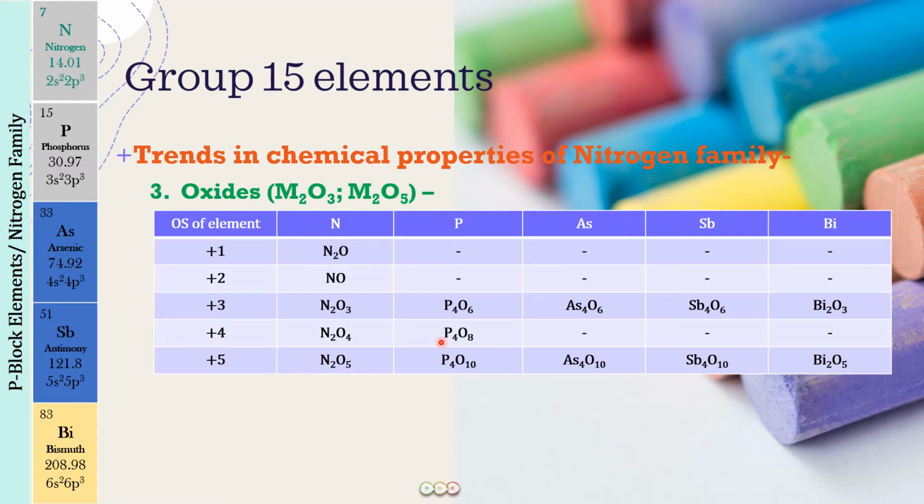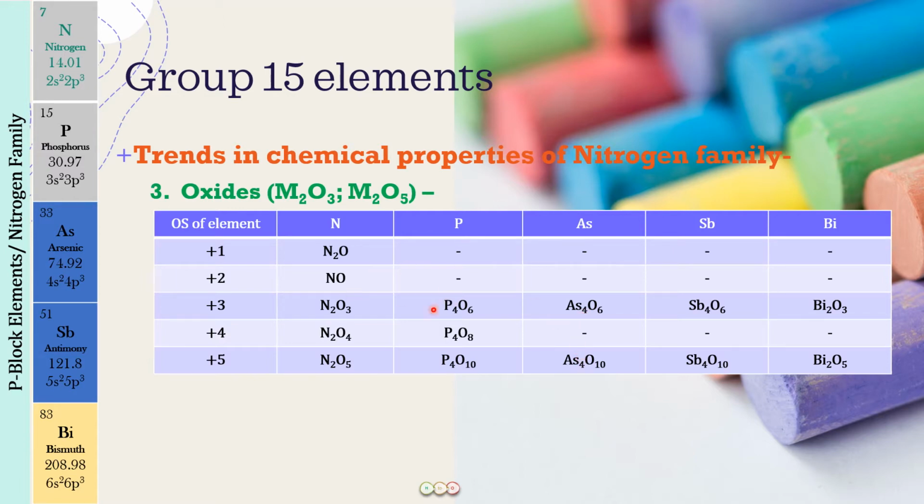So it is again essentially the same understanding that as we are moving down the group from nitrogen to bismuth, the size of the atoms is increasing and therefore the tendency to form p-pi bonds is decreasing. But phosphorus, this is just next to nitrogen. So we do see one special more compound in case of phosphorus. Other than that, all the three, they will be forming the oxides only in +3 and +5 oxidation state.